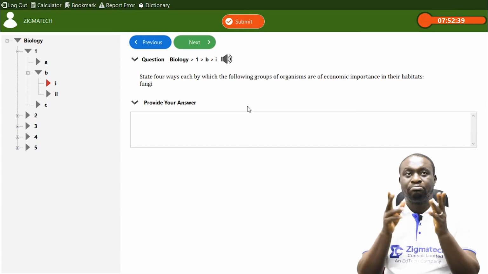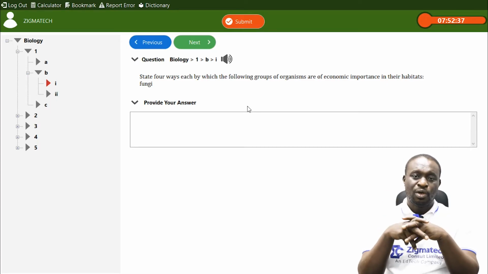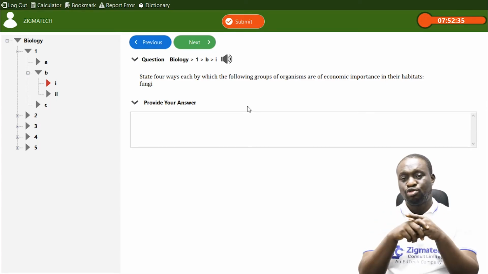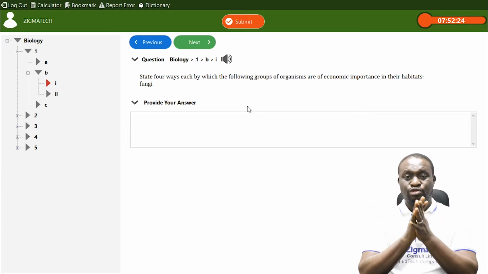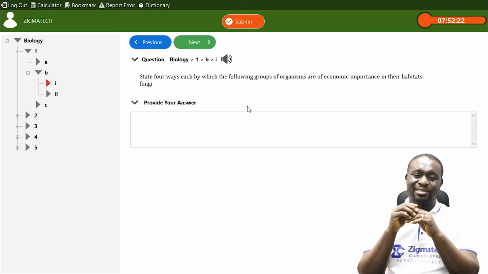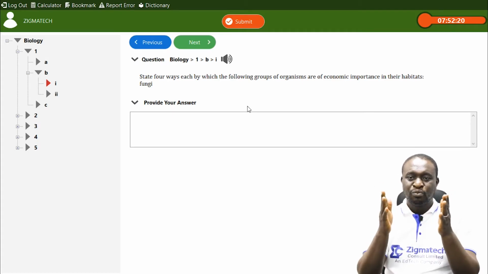We have rhizopus, we have mucor, we have mushrooms, we have mold. We also have yeast. We have several examples. We have the toadstool. All these are examples of fungi. Now, what are their economic importance?